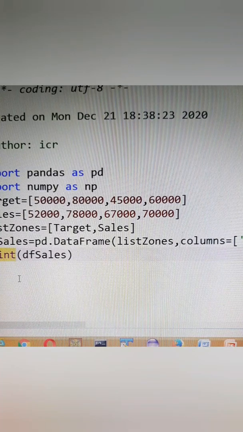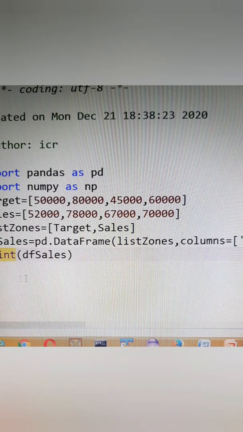And then comes creating a data frame object from a 2D ND array. For ND array, you need to import numpy as np, as we have in our program already. So in order to create an array using numpy, that is an ND array, you will have to use np.array as a function, which will create lists inside it, and then two lists inside it in order to create a double dimension array. Because the topic that we are studying is from a 2D ND array. So a double dimension array has to be created.